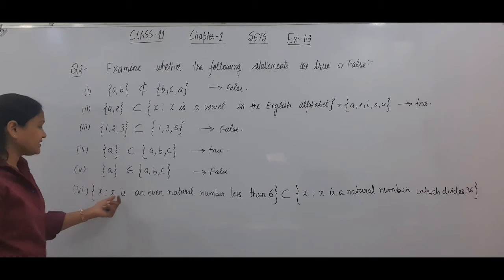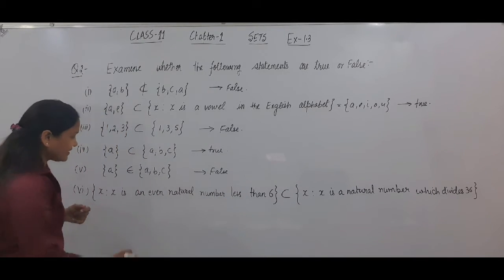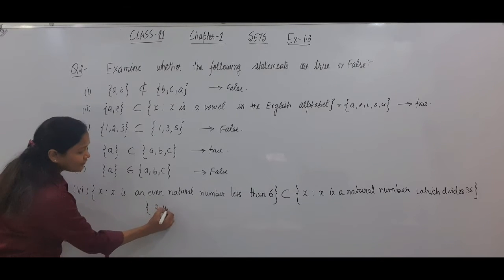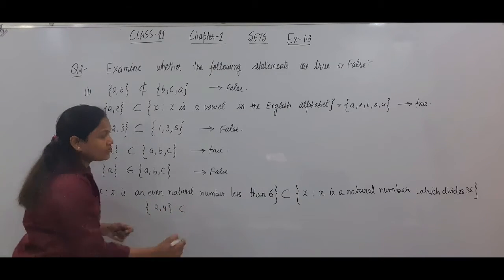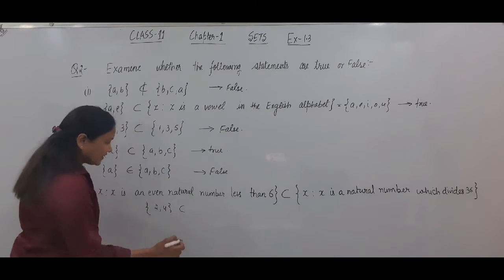And sixth one is X such that X is an even natural number less than 6. ये आपका कौन सा set हो जाएगा? Even natural numbers less than 6: 2, 4. And this set is X such that X is a natural number which divides 36.